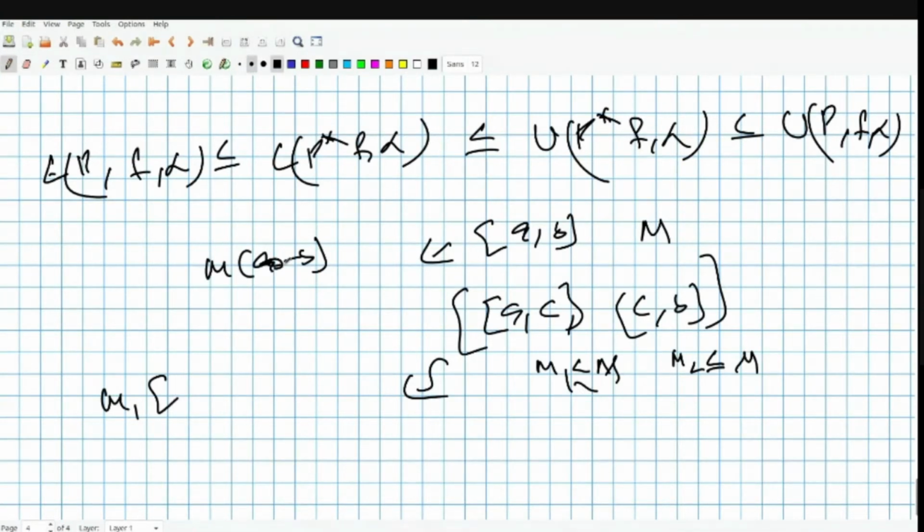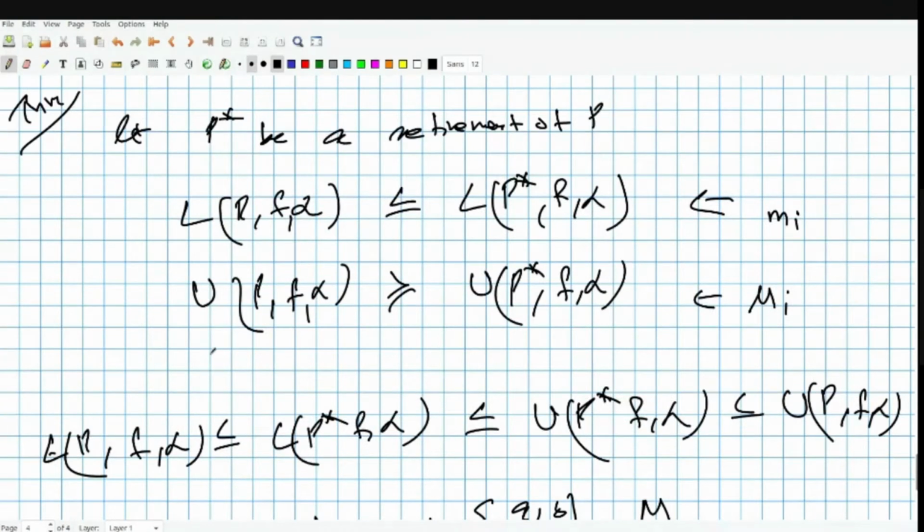Okay, this is B minus A, my bad. M1 times C minus A plus M2 times B minus C. So you can kind of see that this is bigger than this. So this is the reason for this to happen, and similarly for minimas it will be the other way, hence you will get this inequality.